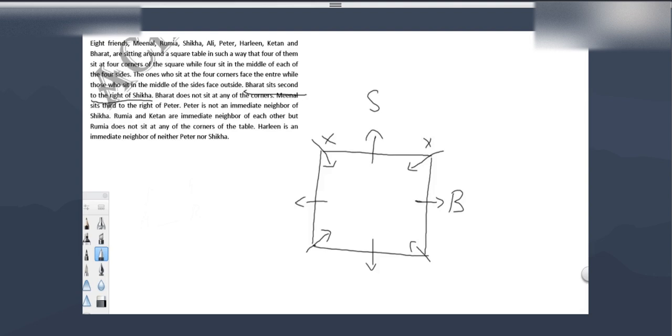Minal sits third to the right of Peter. Now we can take possible places for Peter. If I consider this is Peter, Minal is third to the right of Peter. The right of Peter is this side: 1, 2, 3. This should be Minal, but it's already the position of Shika. We cannot take Minal there. Okay, now one more possibility. If this is Peter, then third to the right, 1, 2, 3, this is Minal. Minal has to come here.